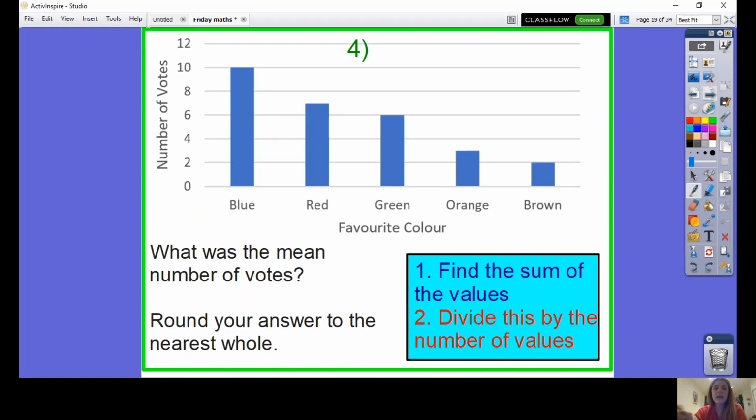I'd like you to have a go at this one where the data is presented on a chart. Can you have a go, please, at question 4 of your input questions? Here it says round your answer to the nearest whole number. That means when you find your answer, it will probably be a decimal and you need to either round it up or down depending on what digit is in the tenths column. Can you please pause the video and solve this question on your piece of paper? Make sure you're having a go at this question before you continue watching the video.